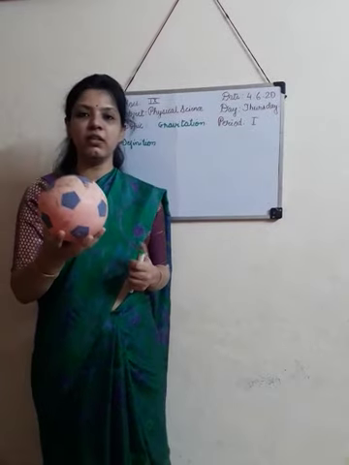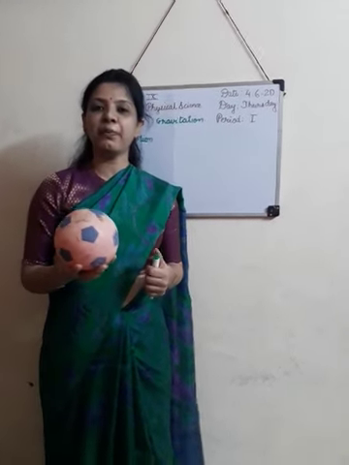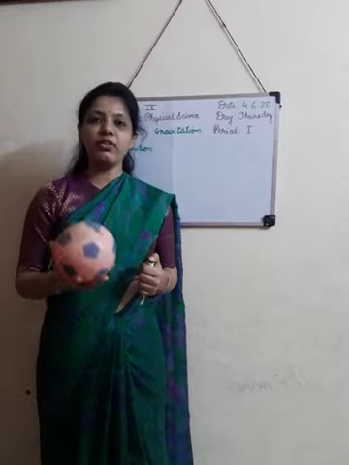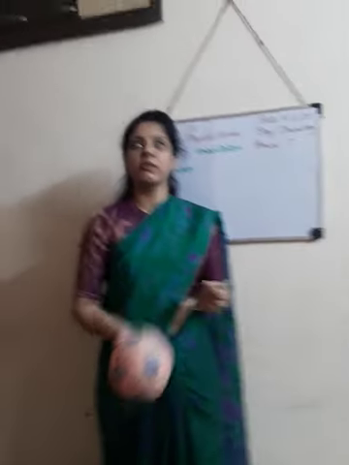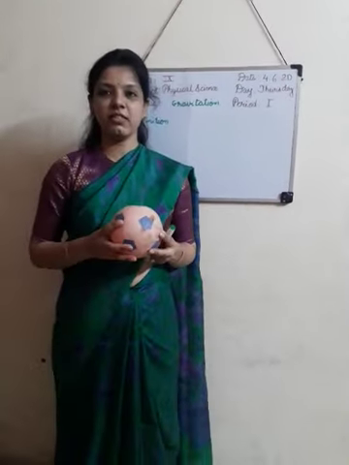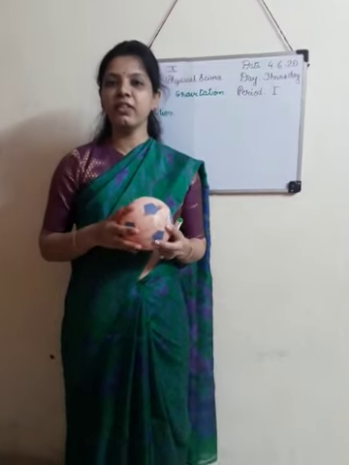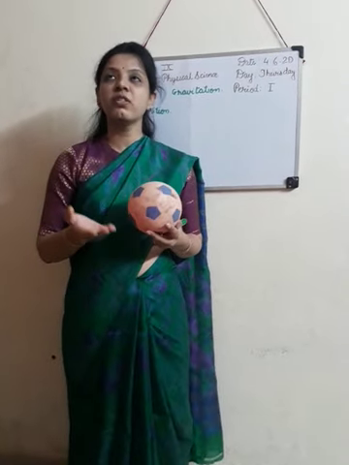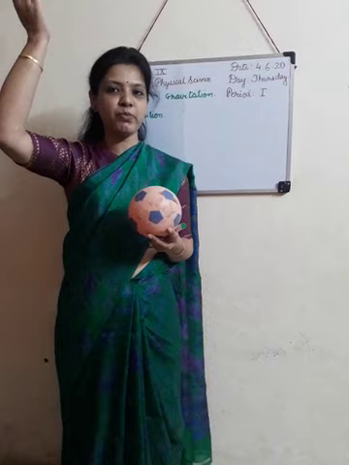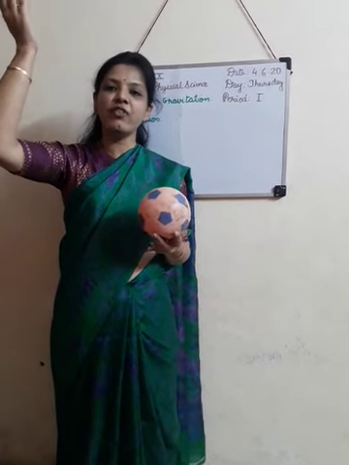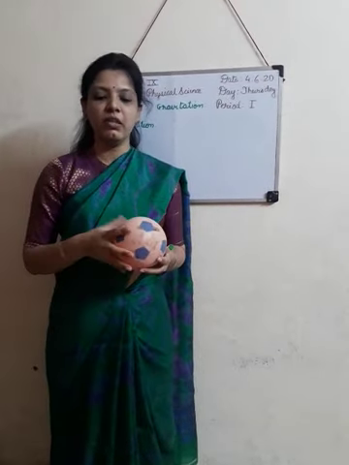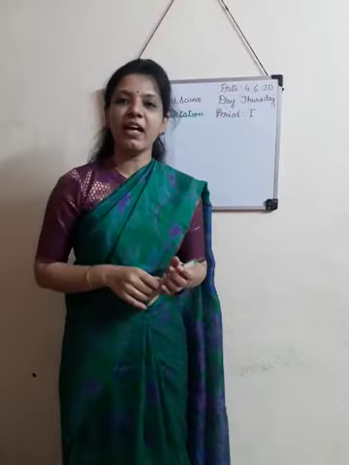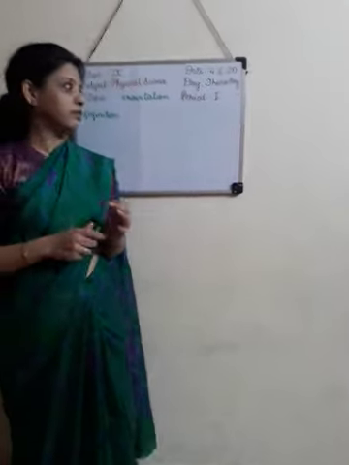This is a ball, and let's see what will happen if I throw it in an upward direction like this. Okay, what happened here? The ball goes in an upward direction and stops at one point, and after that it comes down. Let's see with the help of a diagram what happened here.